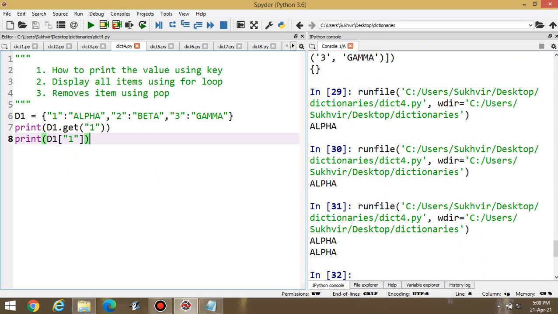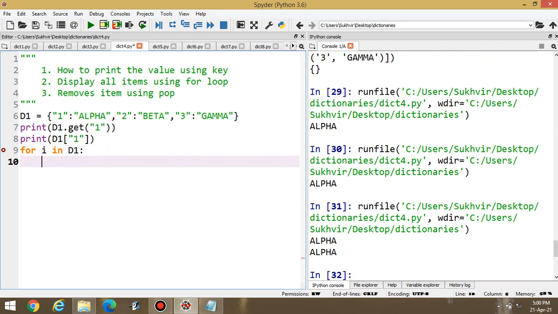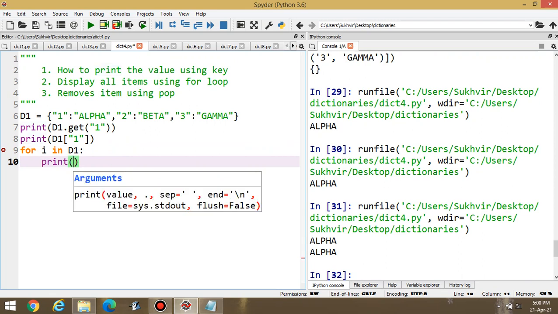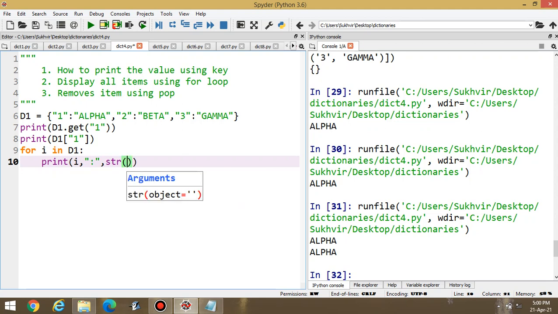Suppose I have to apply a for loop to display all the items of the dictionary. Then what to do? For i in d1, that is the dictionary, print, then i equal to, because the values are in string, or I have to convert the values into string. Then d1 in square brackets, i is required.